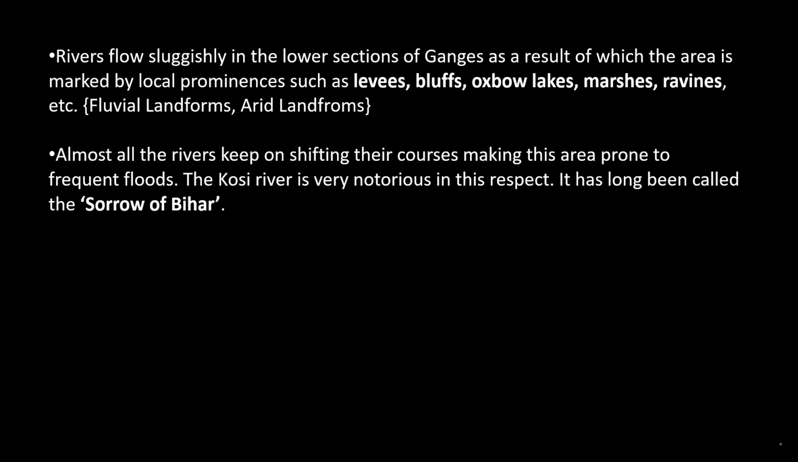Rivers flow sluggishly in the lower sections of the Ganga, as a result of which the area is marked by local prominences such as levees, bluffs, oxbow lakes, marshes, ravines, etc. Fluvial landforms, arid landforms. Almost all the rivers keep on shifting their courses, making this area prone to frequent floods. The Kosi River is very notorious in this respect. It has long been called the Sorrow of Bihar.